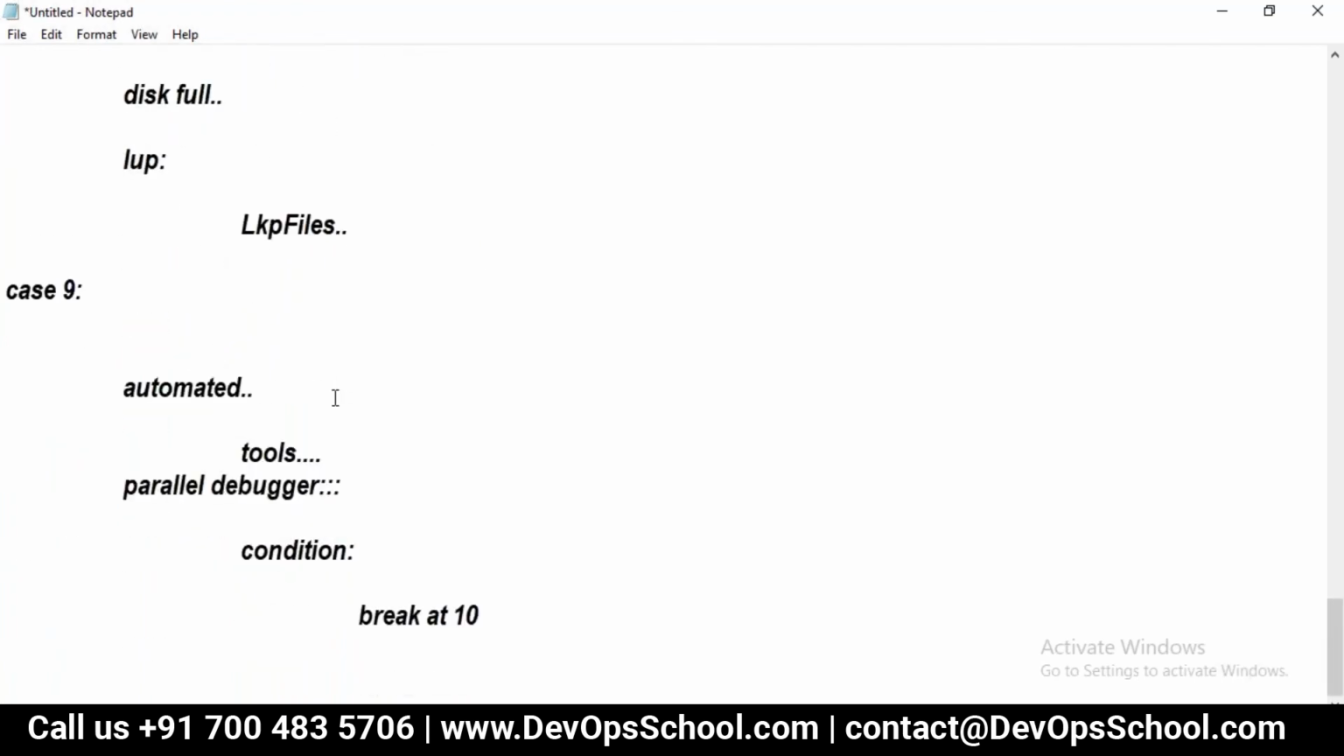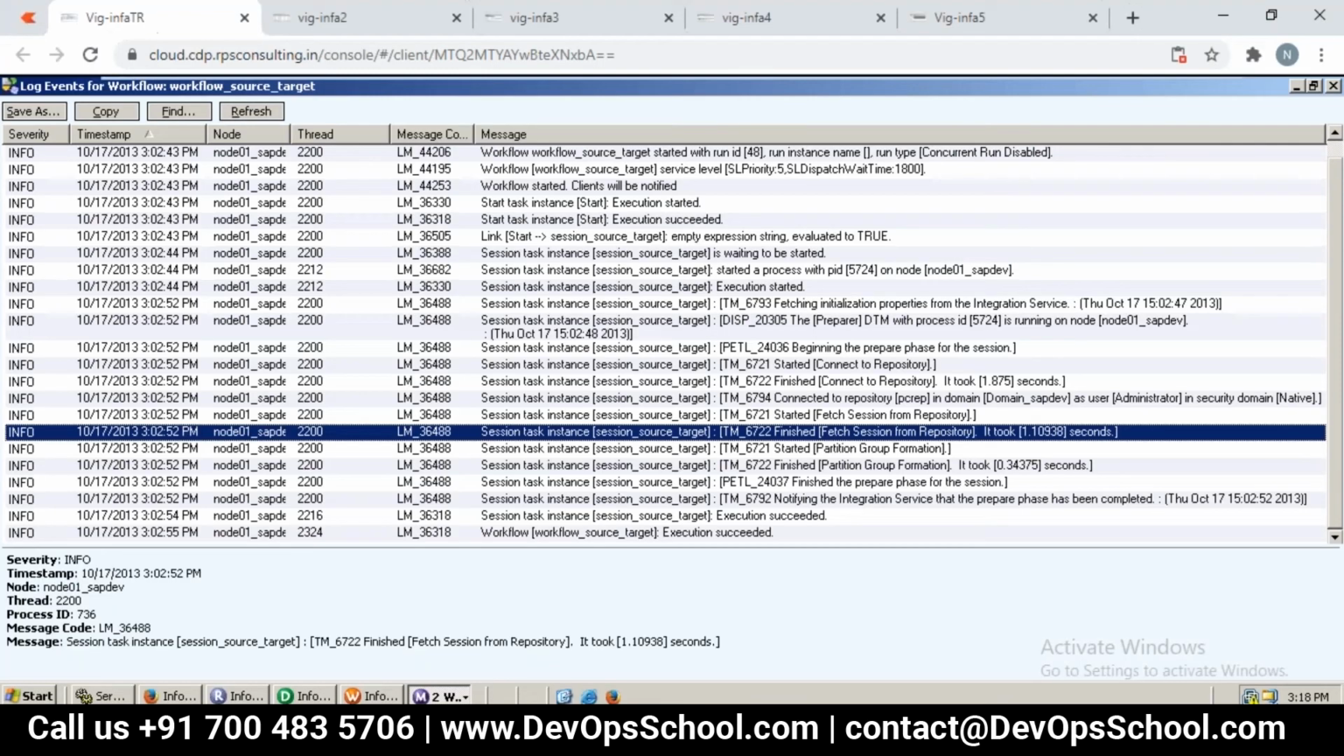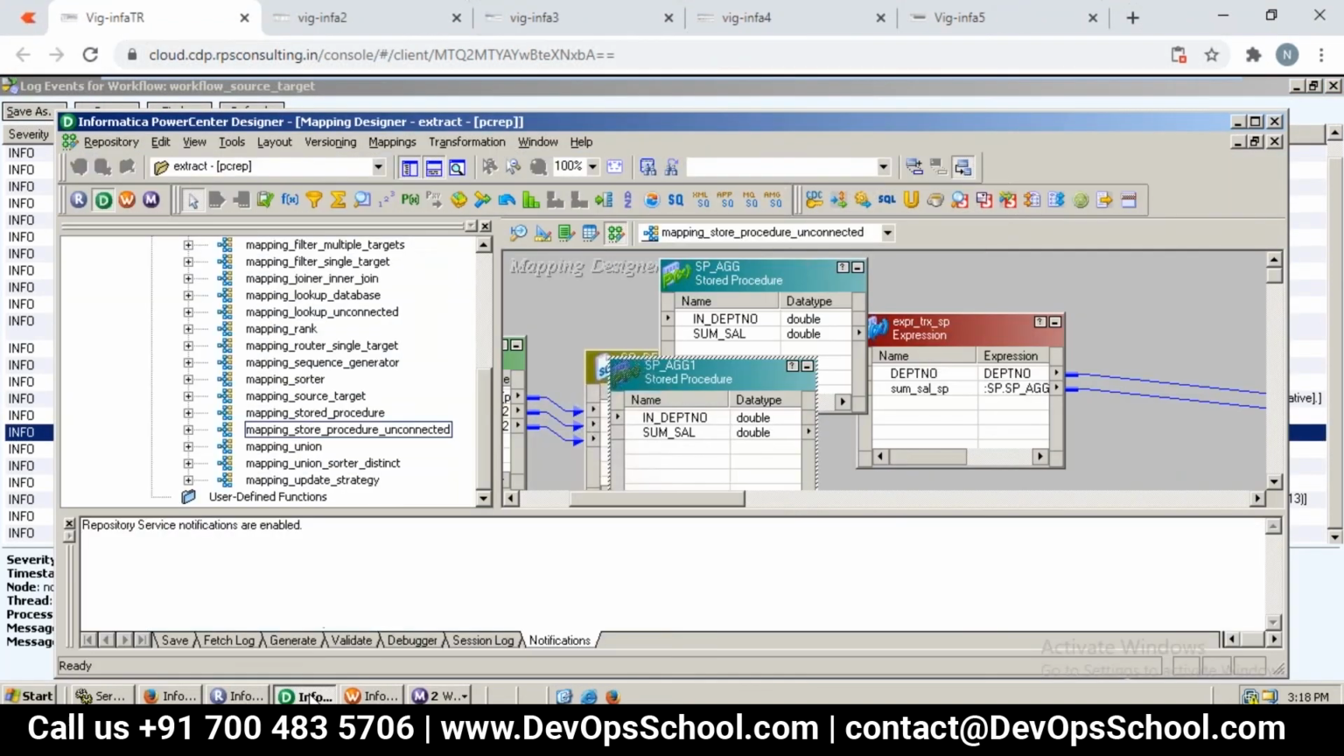Yeah. So now the next is the automated way. In the automated way we can use the parallel debugger. So we have an inbuilt debugger within Informatica. Repeat, we have an inbuilt debugger within Informatica. I just said parallel debugger, right?